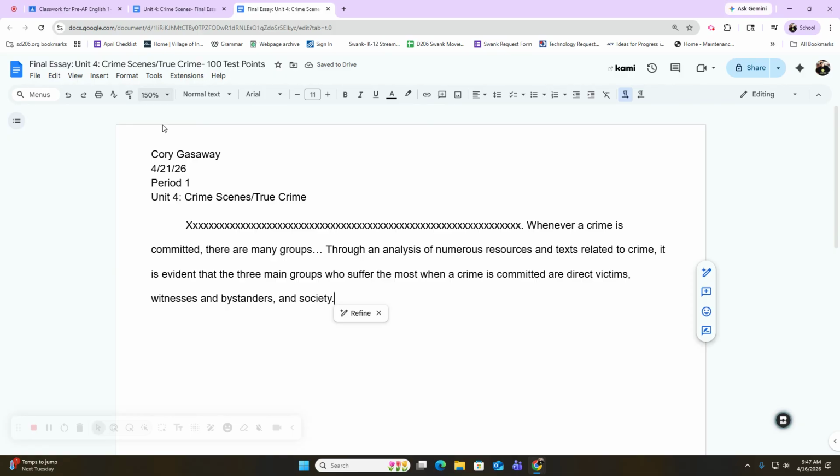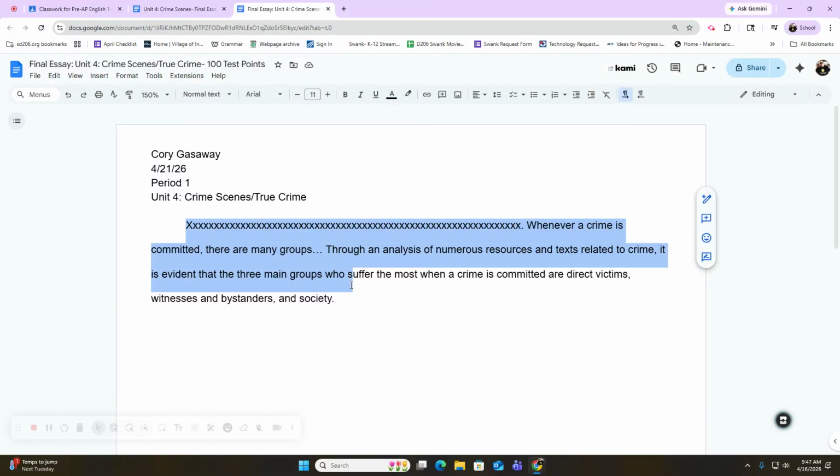Now, of course, mine doesn't look like a real essay because I don't have it completed. Yours should be a little bit longer, with more detail, right? And make sure that you have all your proper punctuation. Then all you have to do is have your cursor here, hit enter, and then the tab button. So enter and tab, and that's going to indent it for you again.